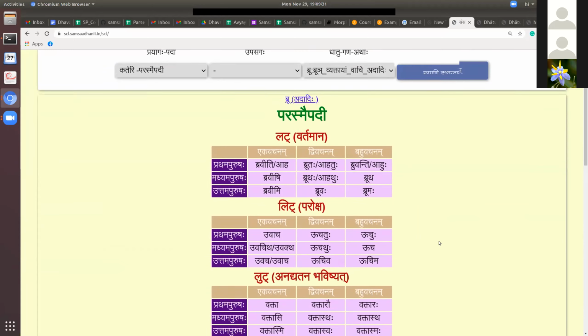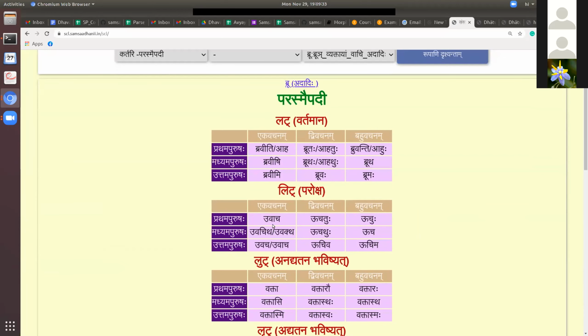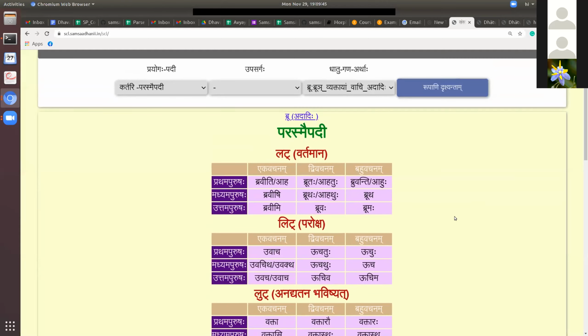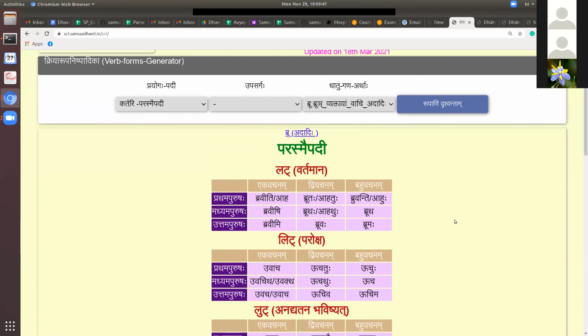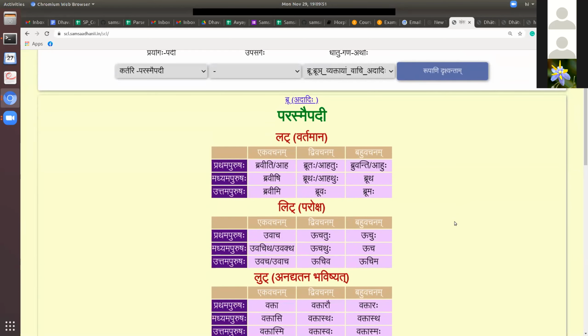Yes. So here bru and uvacha is there, and the question is now why for vach only vach answer is given and why bru is not given. Actually, it should have given both.